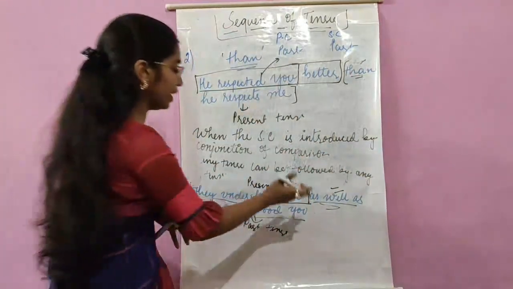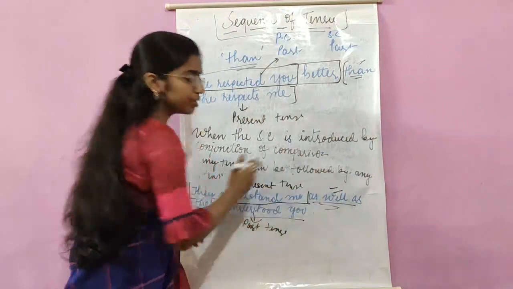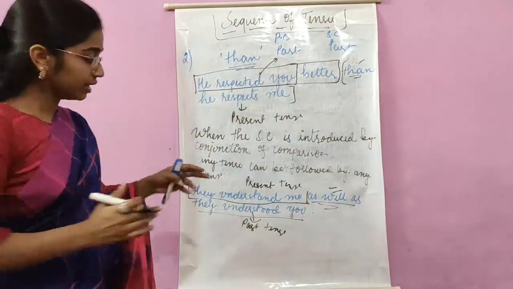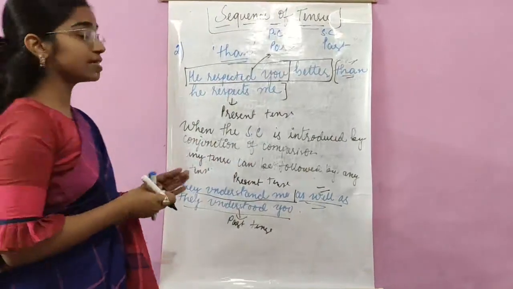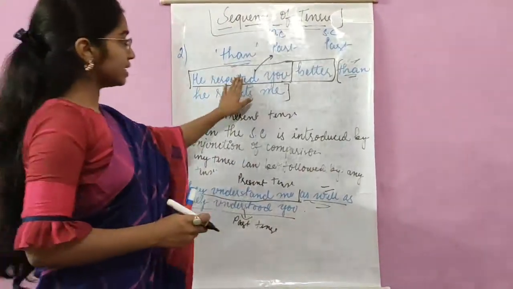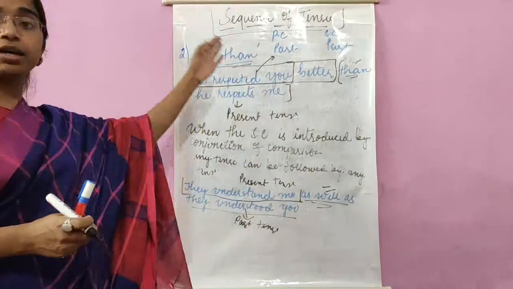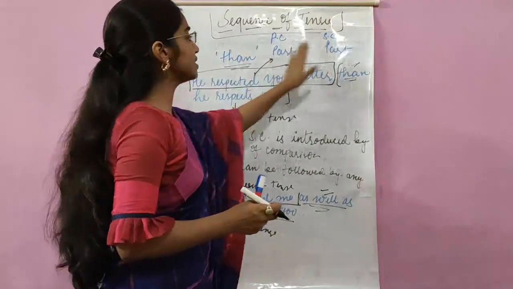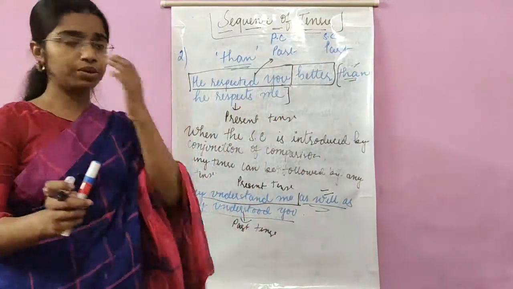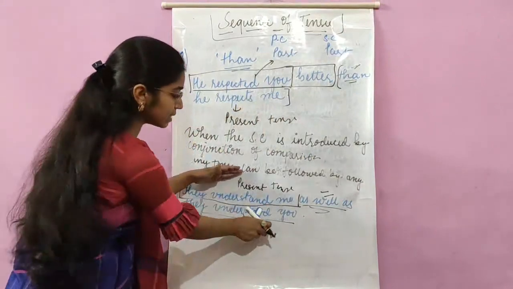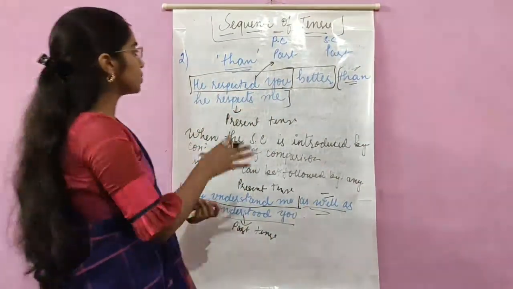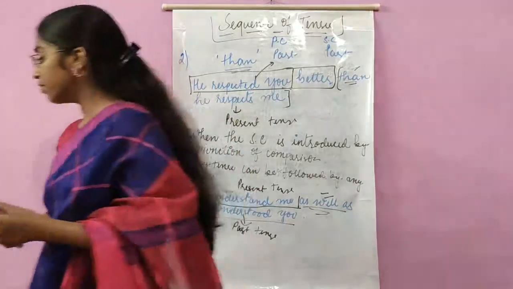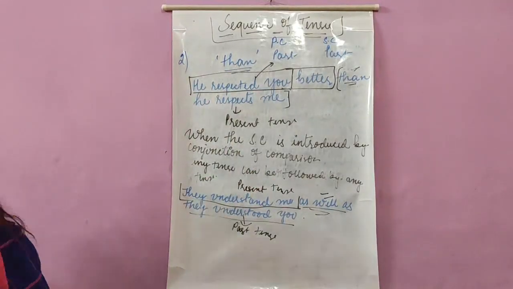When the subordinate clause is introduced by a conjunction of comparison, any tense can be followed by any tense. It's not that we first have to use past tense and only then use present tense. No, any tense; like here, present tense is followed by past tense. Clear? Understood? So this was the second exception. Let us move on to the next exception.